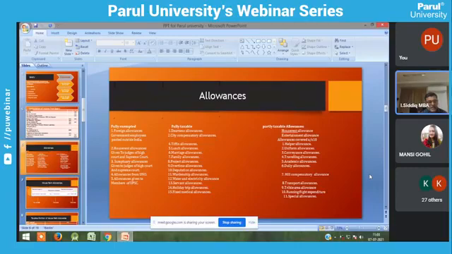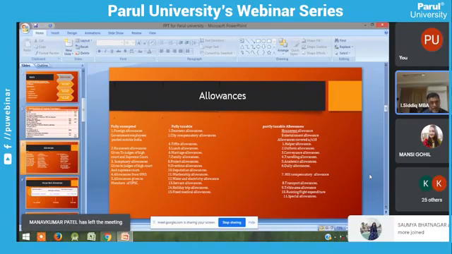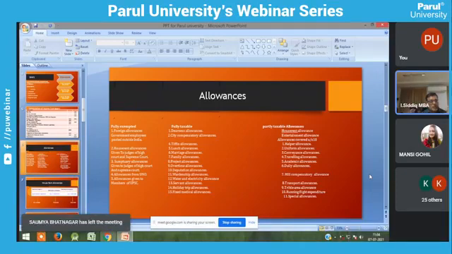Some companies are giving tiffin allowances. Some companies are giving lunch allowances. Some companies are giving marriage allowances also. Take Wipro or Infosys, they are giving marriage allowances. Family allowance. These allowances are taxable under the head income from salary. We have to take the whole amount that you have received, and that should be taxable.